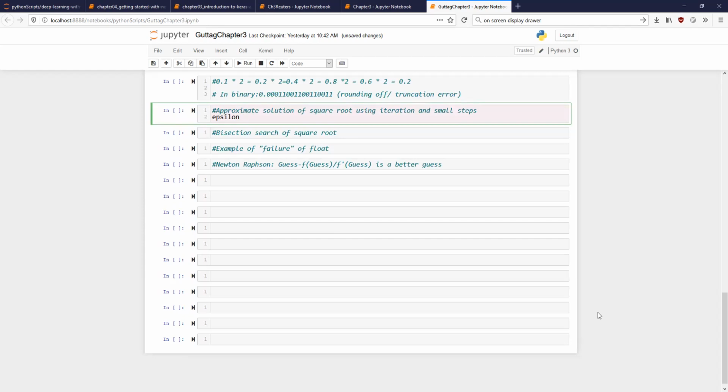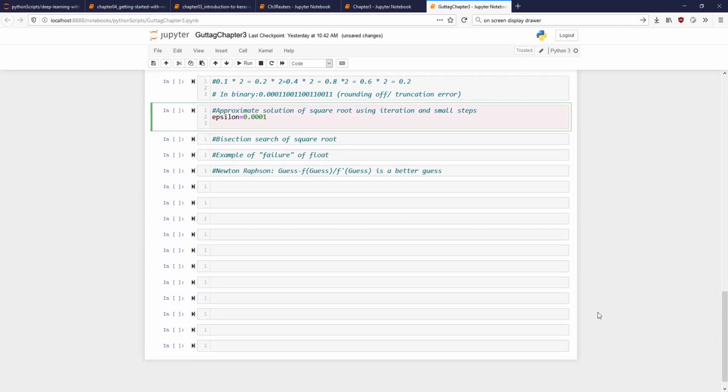Let us say I'm making an approximation within epsilon, and I'm defining my epsilon as 0.001. So my answer should be within 0.001 of my actual answer. That is my approximation in this particular problem.